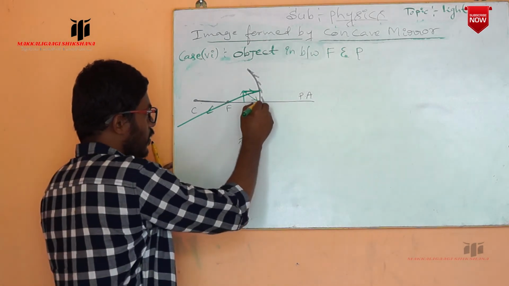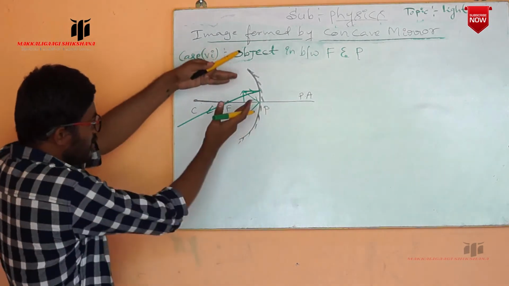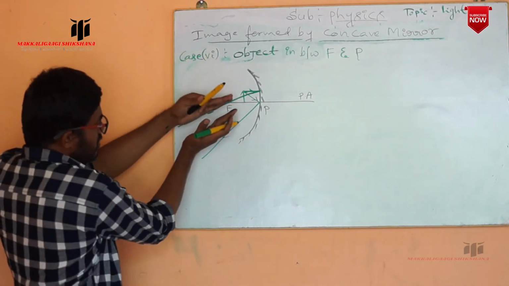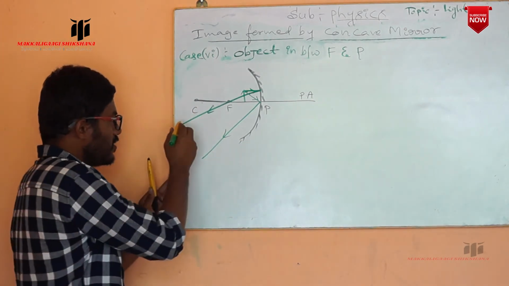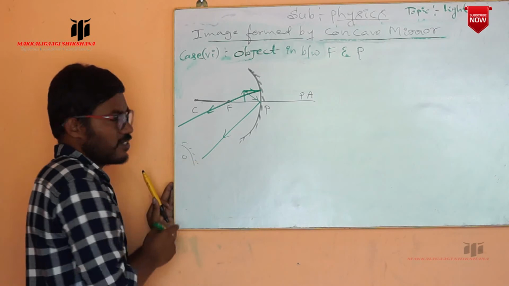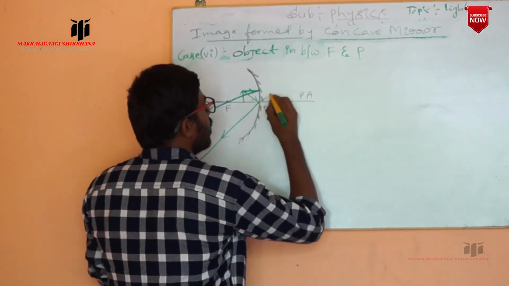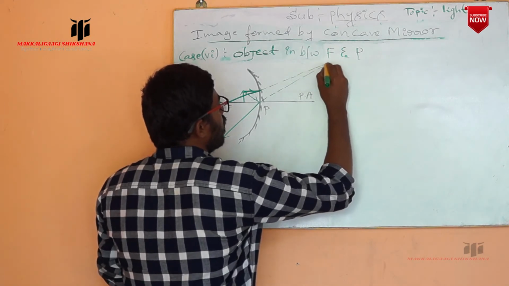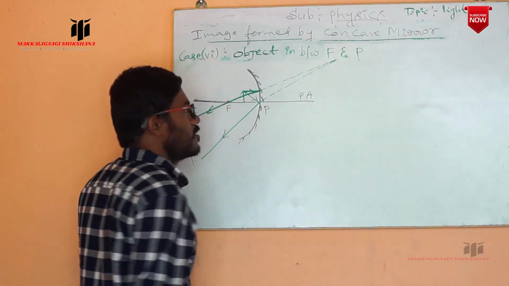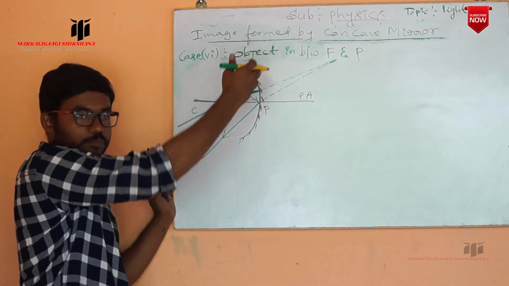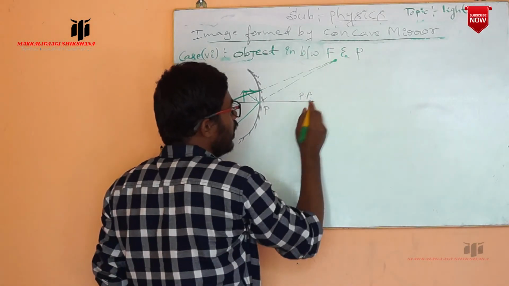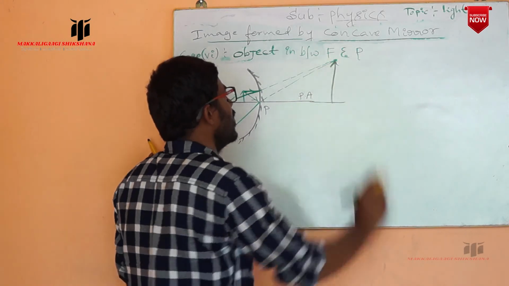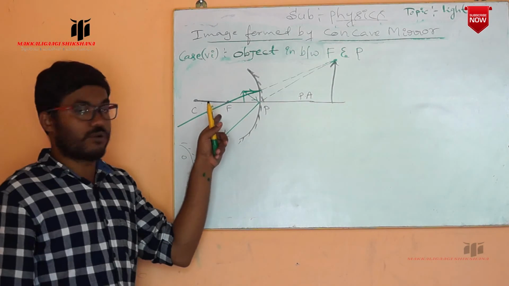Now what happens? The reflection of light has to take place. But by seeing these reflected rays, we observe that they appear to be diverging. Here these are diverging. But when we look at these divergent rays, they appear to be coming from a certain point. Wherever they appear to be coming from, that is the position of the image formed by the concave mirror by placing an object in between the pole and the focus.